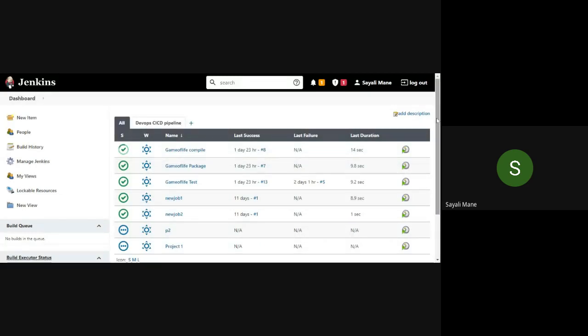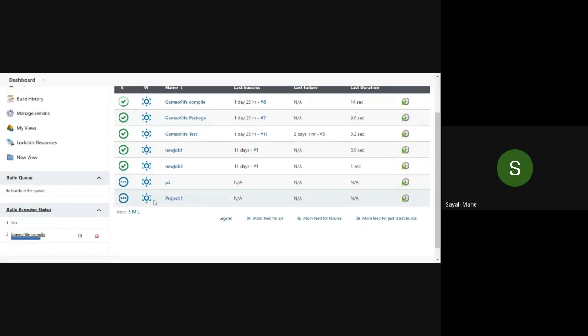Now it will take some time. Here you will also see the build executor status. Ma'am, which item do we have to compile first? You can take anything, because now the 3 phases are linked to each other, right? So go for the first one, the compile one. See, after compile, here Game of Life test, that is my second phase or second project, is executing in the build executor status.